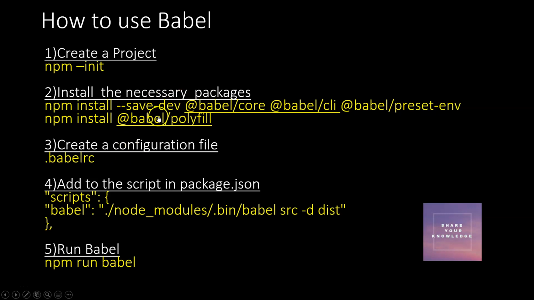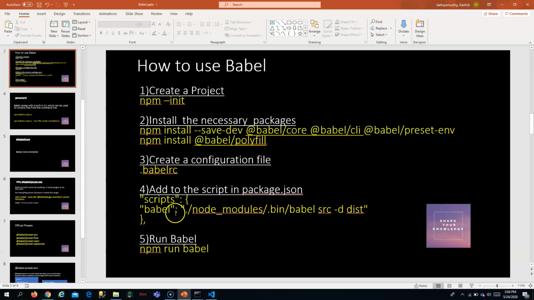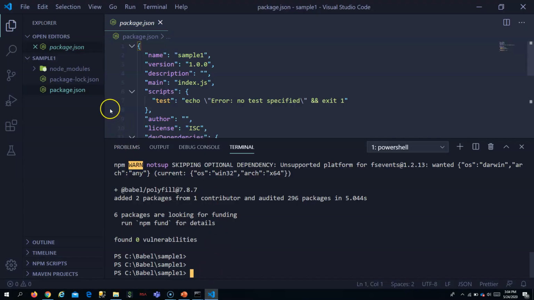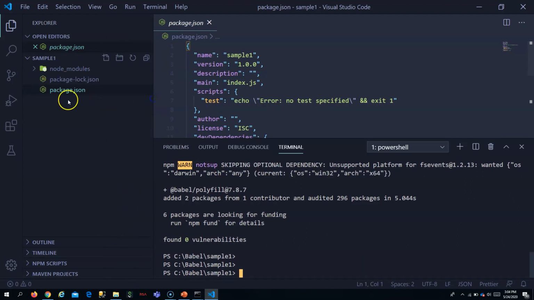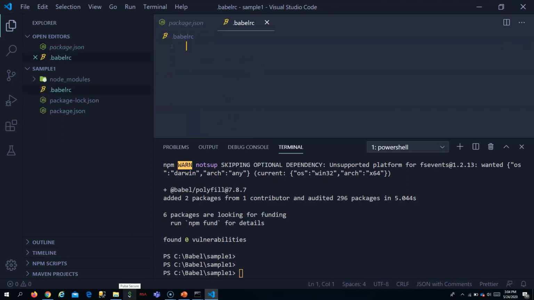So the other thing it requires to work is the Babel RC file. It is like package.json for npm. Okay, you just add .babelrc. Okay, and let this be.